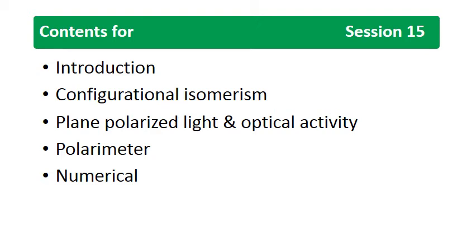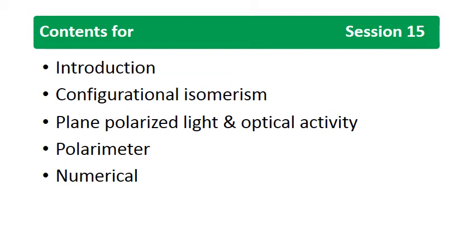So these are the conformational isomers. The second one is configurational isomerism. In configurational isomers, the isomers do not change into one another automatically, but they can get converted into another only if some bonds are broken and then re-established after rearrangement. Such isomers can be separated by some suitable method.